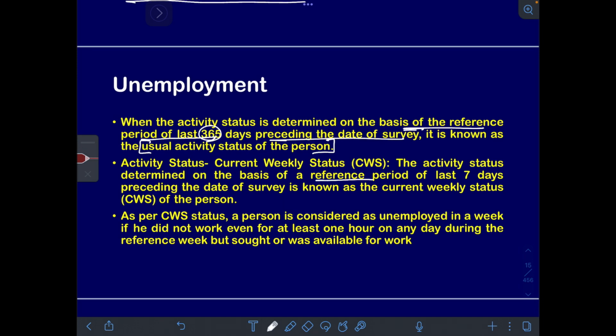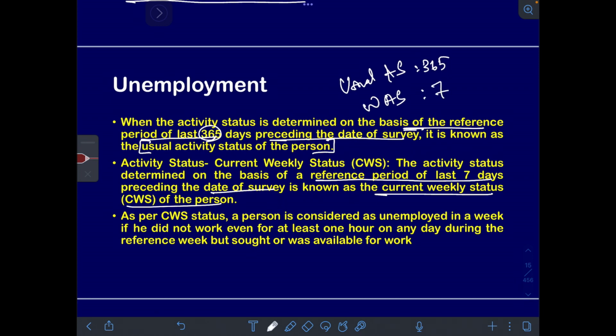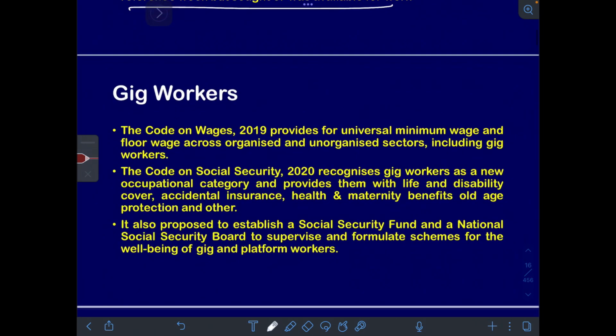Current weekly status. Activity status determined on the basis of a reference period of last 7 days preceding the date of survey is known as current weekly status of the person. So normal activity status or usual activity status is 365 days. Current weekly activity status is 7 days. As per current weekly status, a person is considered as unemployed in a week if he did not work even for at least 1 hour on any day during the reference week but sought or was available for work.